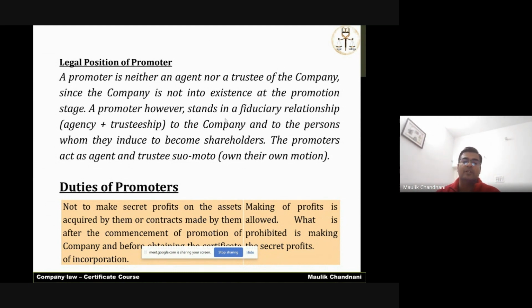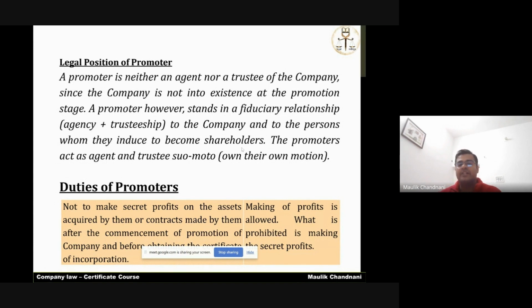Thus, the promoter only stands in a fiduciary relation, that is a position of trust, agency plus trust, to the company, and of course to the persons from whom you have taken a promise to become shareholders, that is, from whom you have taken or are going to take money. So the promoter acts as the agent to those persons and the trustee to those entities suo motu, on its own motion. It is not as per law, but it is deemed to be the agent and trustee.